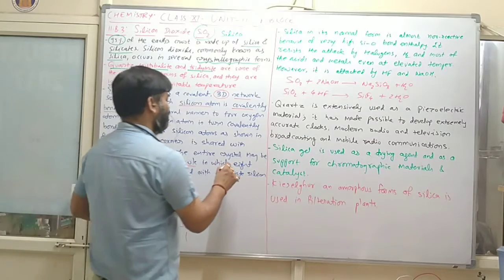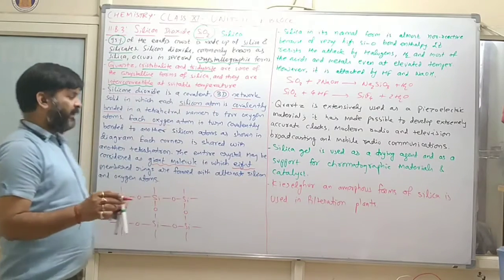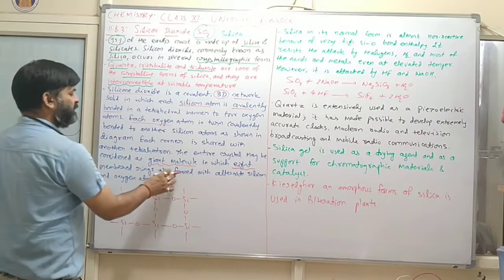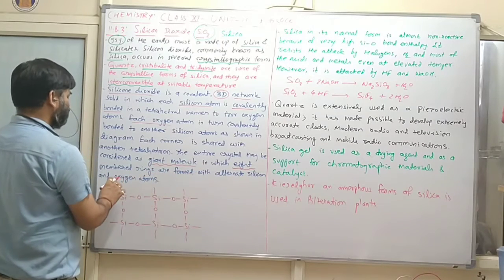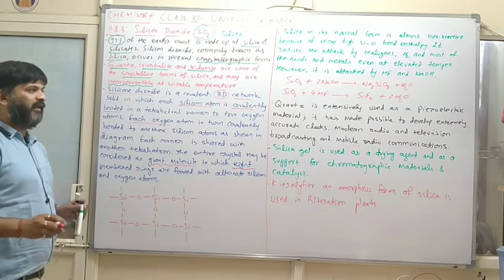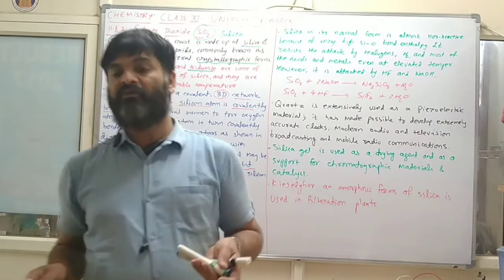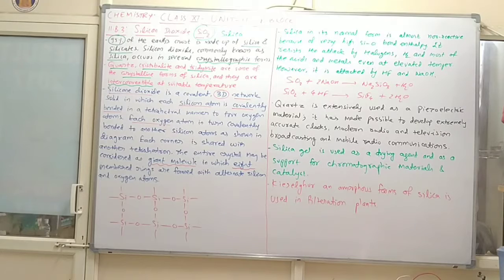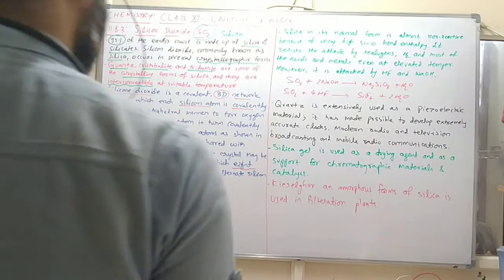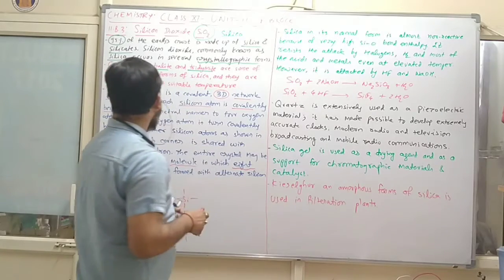Here we can say that 8 membered rings are formed with alternate silicon and oxygen atoms. These 8 membered rings are again joined with alternate silicon and oxygen atoms.